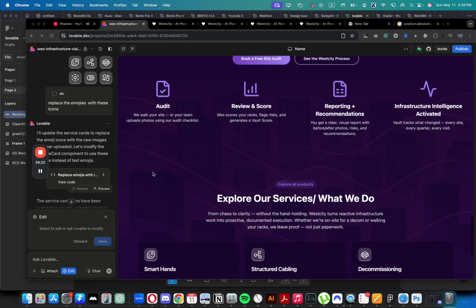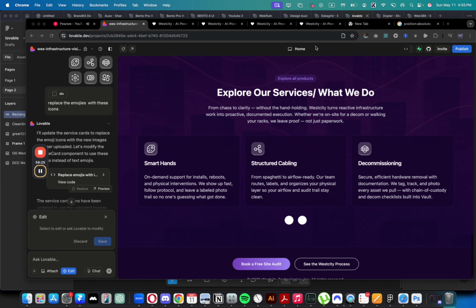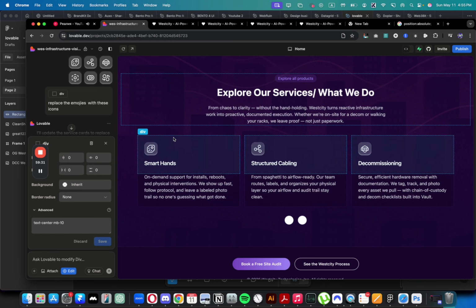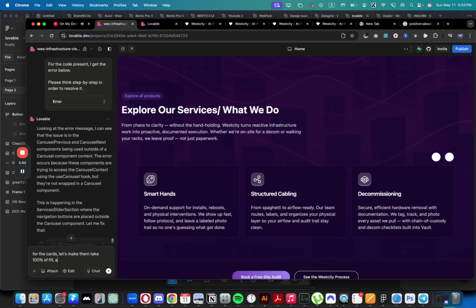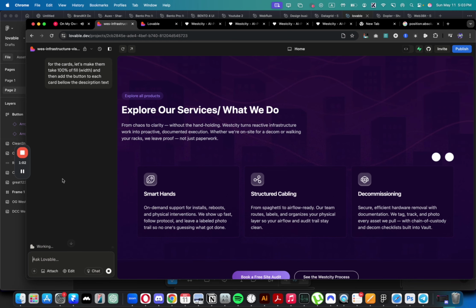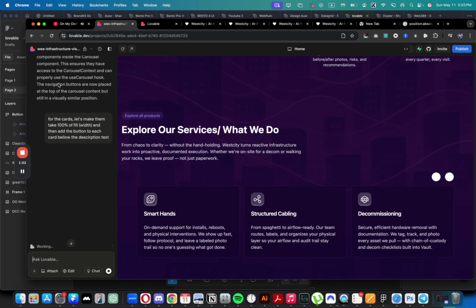The only thing I want to do now is make a few edits to this section. So what I'm going to do is first try to edit it in here, select the section and try to align everything to the left side. Text left, fill width, and then add the button to each card below the description text. I hope it knows that I'm talking about the product cards.